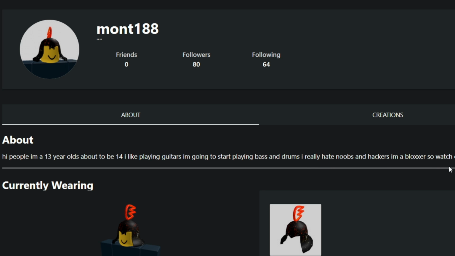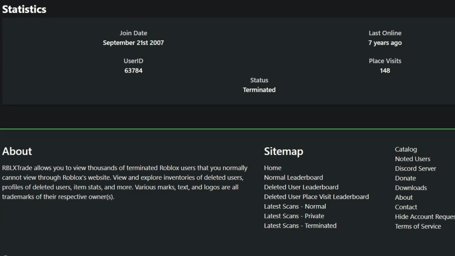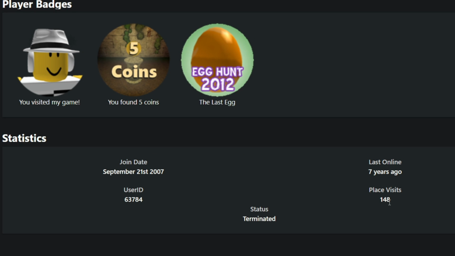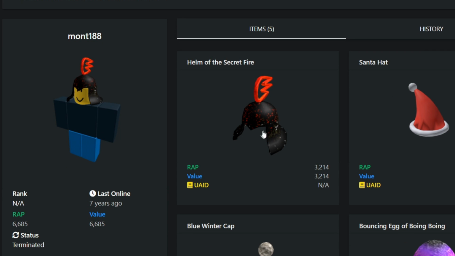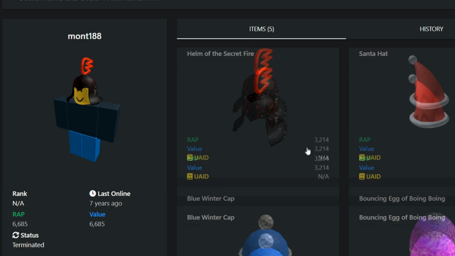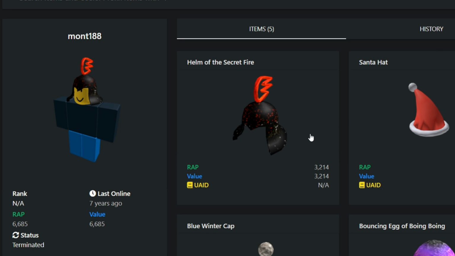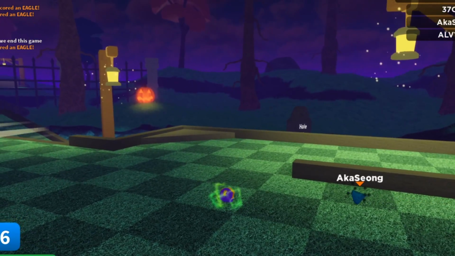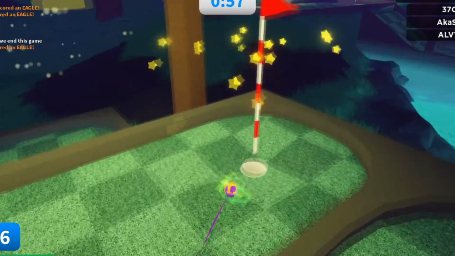He said a lot of things, but what we really want to take a look at is, number one, why is he banned forever? I don't know. He hasn't logged on in 7 years. But if we take a look at how much his inventory is worth, it's nothing. I mean, I guess 6,000 Robux isn't nothing, but compared to the 500,000 Robux he could have had by spending 250 rather than just talking trash, I think he goofed.